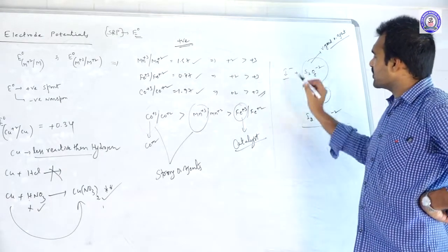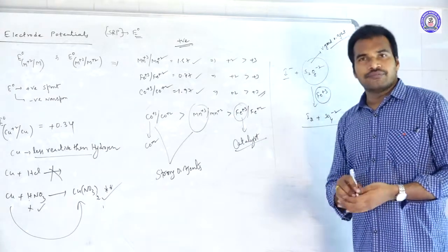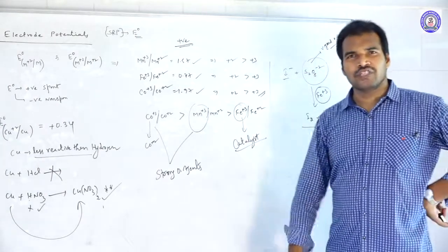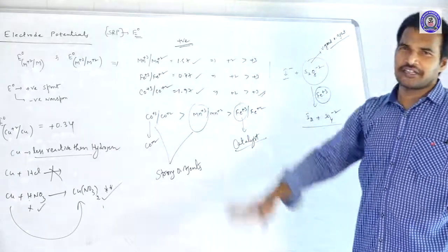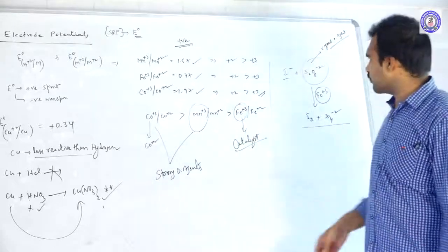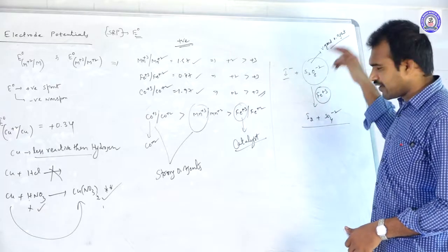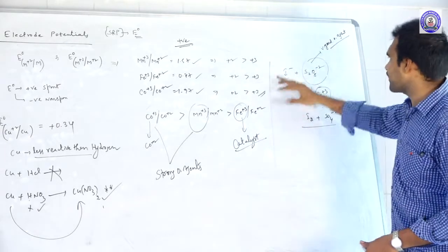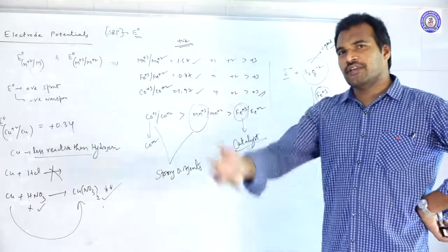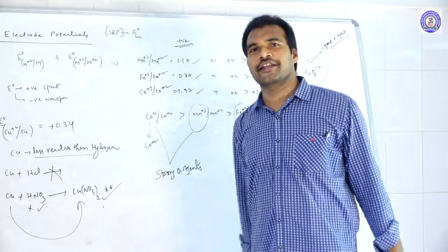There is a small story behind this. One day the iodide ion is feeling guilty because of its negative charge. He wanted to oxidize immediately, to become I2. S2O8 is a very good oxidizing agent, so he thought, if I go to S2O8, definitely it will help me. It was decided and he went to Marshall uncle and requested, can you please oxidize me into I2? Because I don't want to be negative.